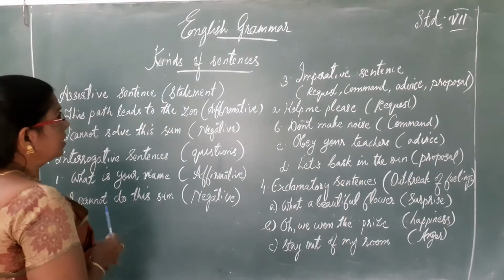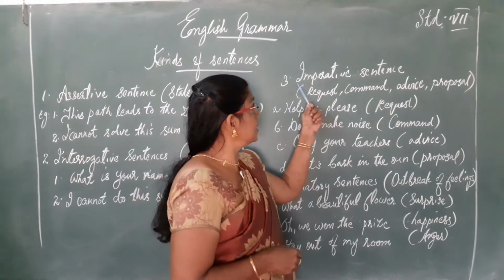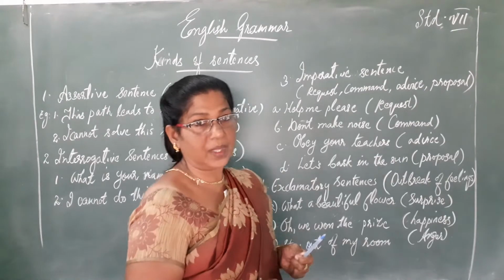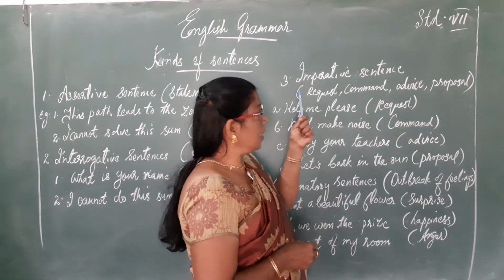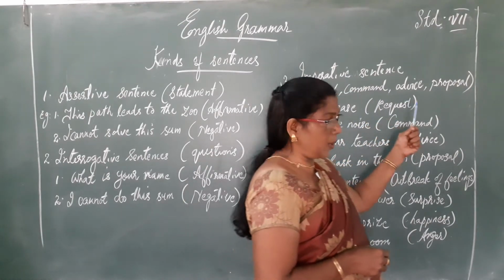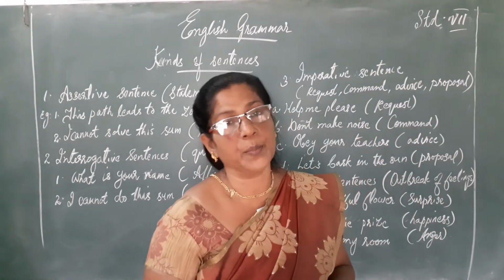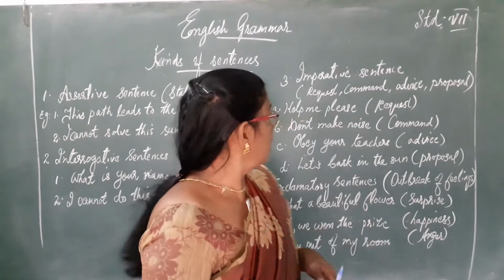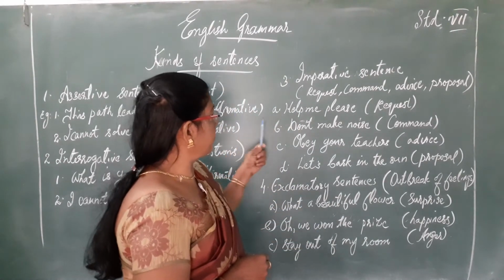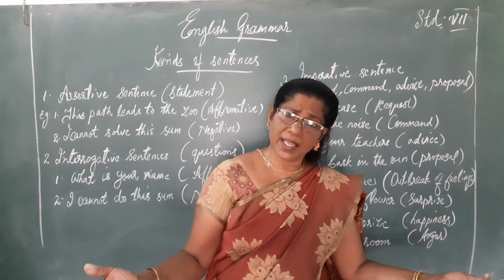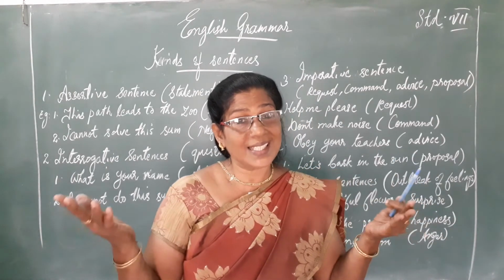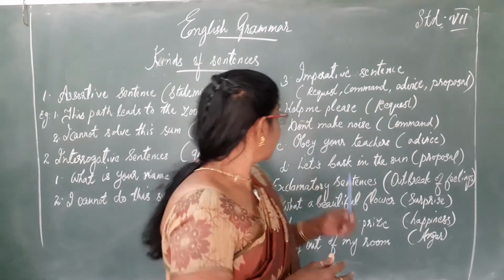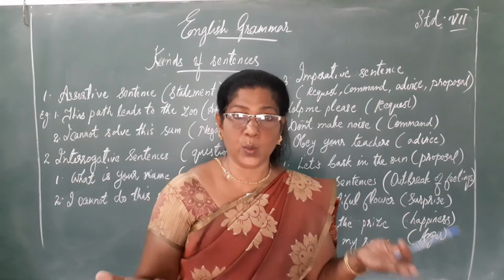And the third kind of sentence is the imperative sentence. An imperative sentence always makes a request, command, advice or proposal. Let's see the first sentence. Help me please. So whenever the sentence is written like this, the sense itself reveals it is a request.